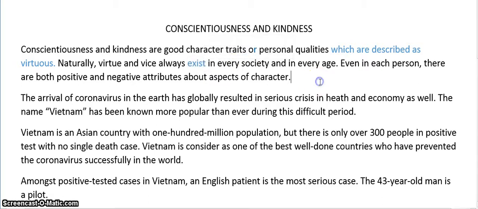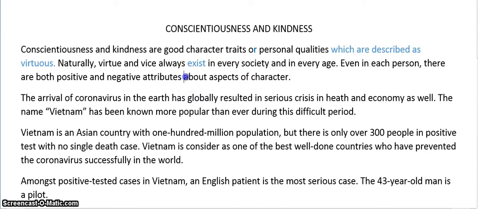Now that's true. Even in each person, there are both positive and negative attributes about aspects of character. So the word about isn't really working here because negative attributes and aspects of character are really saying the same thing.